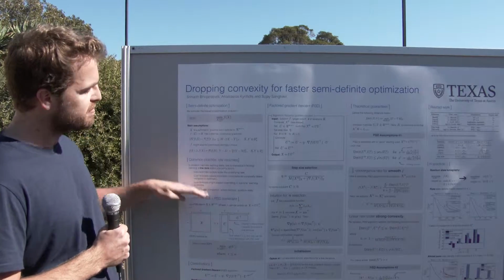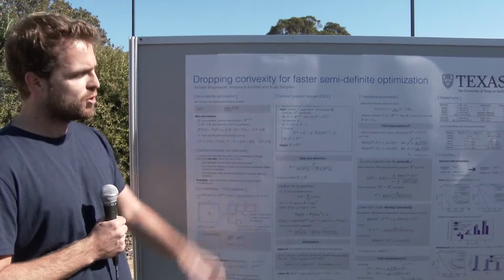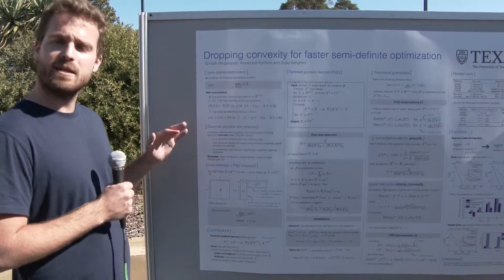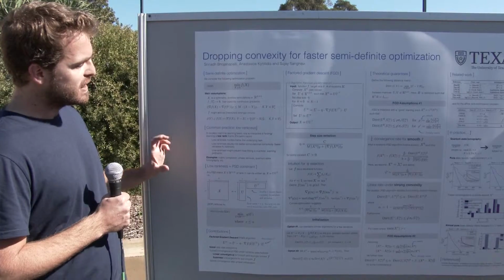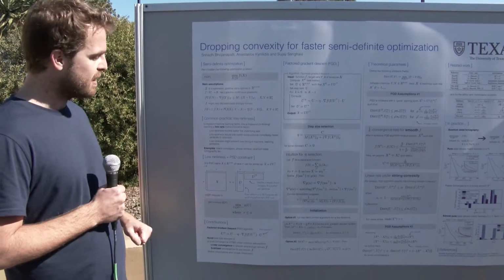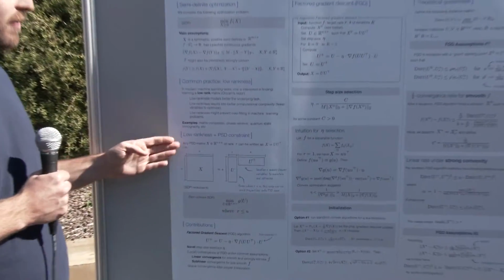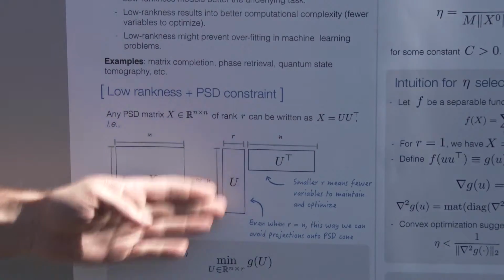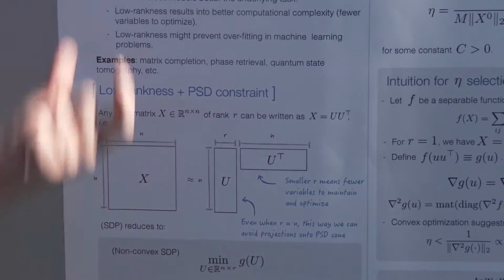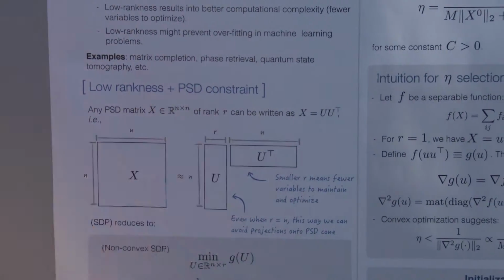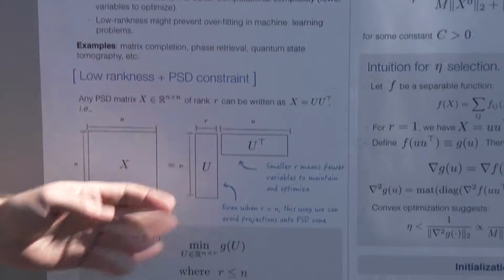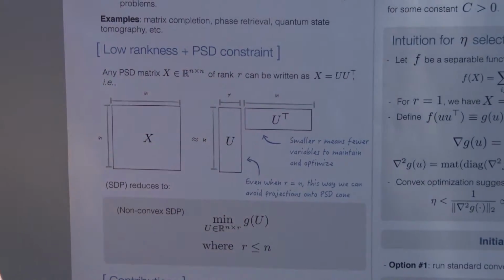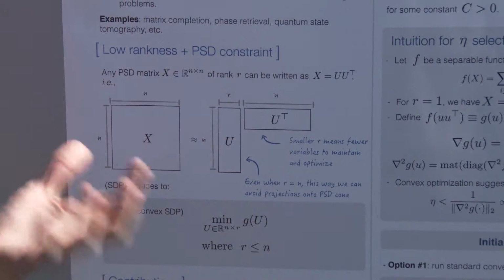Some examples are matrix completion, phase retrieval, and I will show at the very end the quantum state tomography problem. Now, by having low rankness and a PSD constraint at the same time, we can exploit the following fact from linear algebra: a matrix X which is rank r and at the same time PSD can be written in the factored form UU transpose, where U is a tall matrix of dimension n by r. What we gain is that by only working in the U space, we save a lot of memory. We have to maintain fewer variables to optimize on.